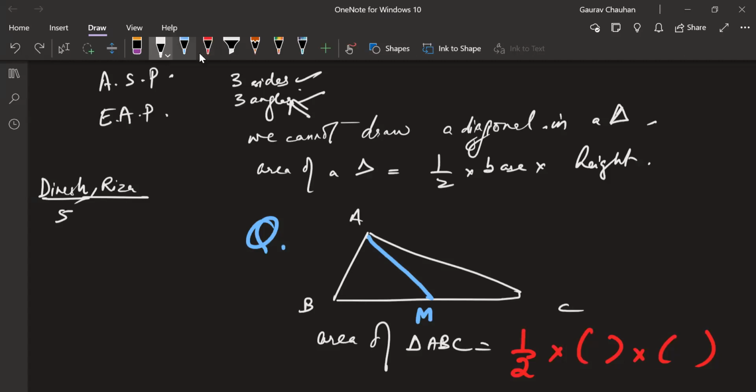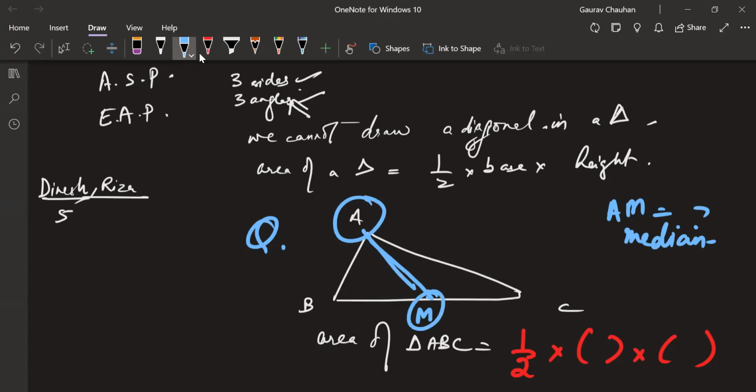So we can choose any of this or this as base, but we need to have the height there, okay? And the figure right now is not giving us the height. What is it giving us? What is AM called? Yes, Dilruba? Median. AM is called the median. Median, can you quickly define, Dilruba, for everyone in the class? It joins the vertex to the midpoint of the opposite side.